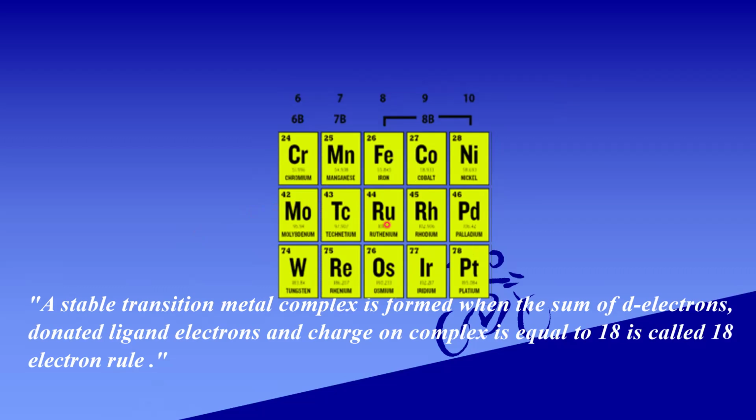A stable transition metal complex is formed when the sum of d electrons, electrons donated by the ligands, and charge on the complex is equal to 18, which is called the 18 electron rule. In this, ns, np, and nd orbitals are involved. Totally, 9 orbitals are involved in the 18 electron rule.